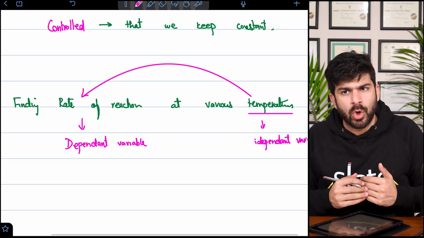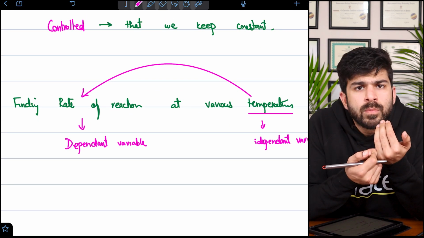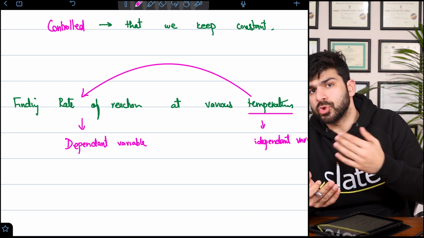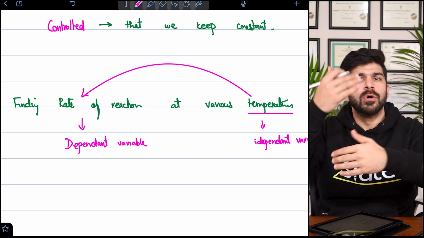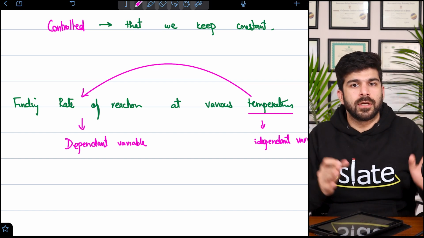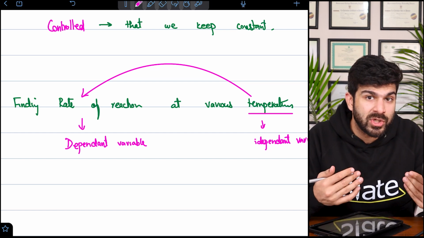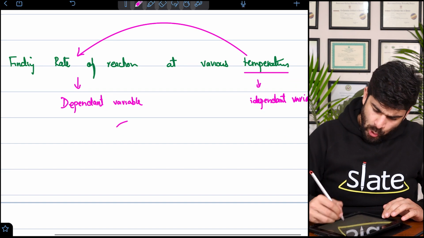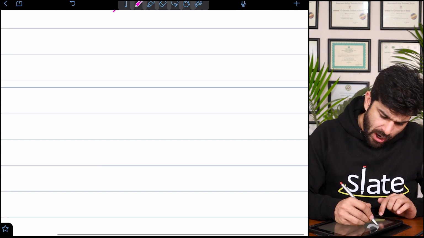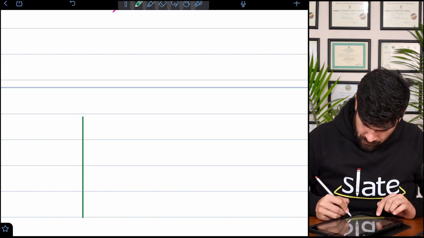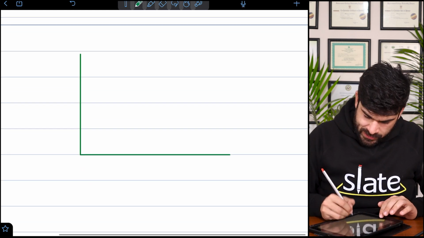And what shall be the controlled one? The volume, the concentration, because we are not changing the concentration. So that's how you keep on doing that. Anything which is not being changed, we are not even talking about that in the question. That is the control variable. Now, these two are important ones. When we draw a graph, remember one thing.